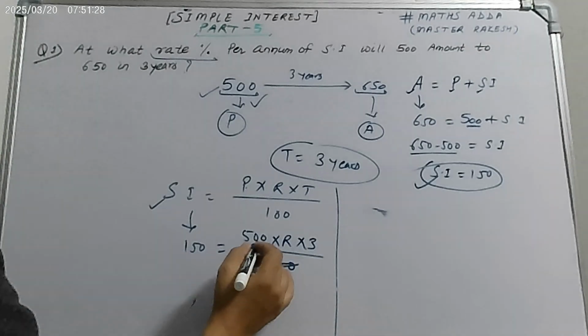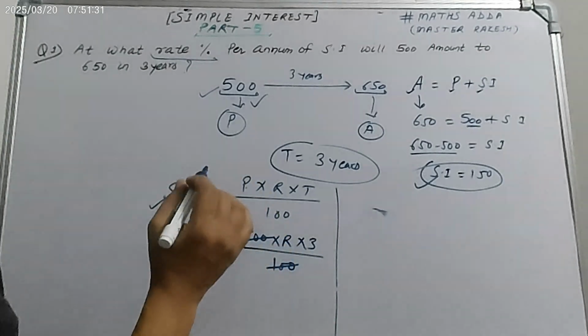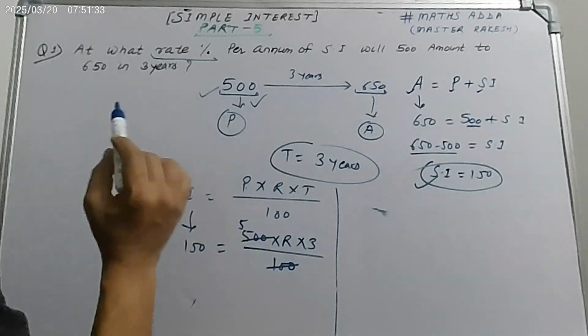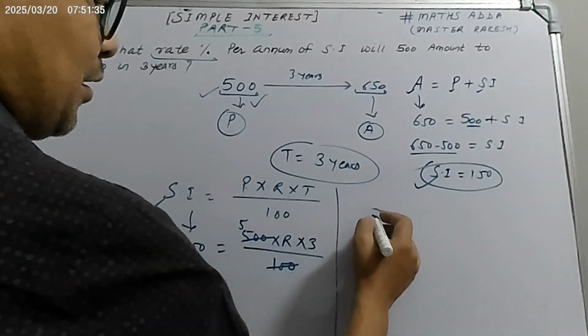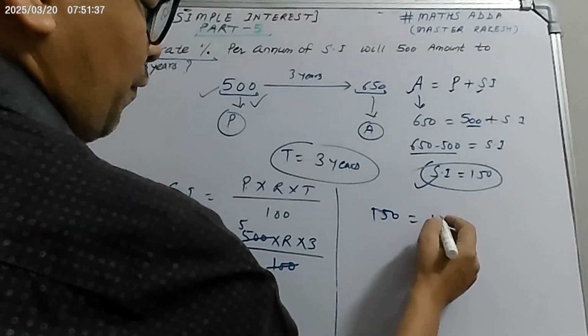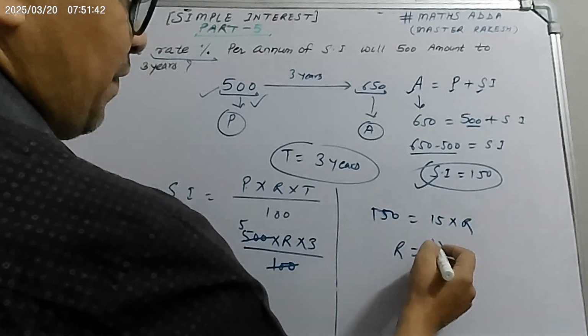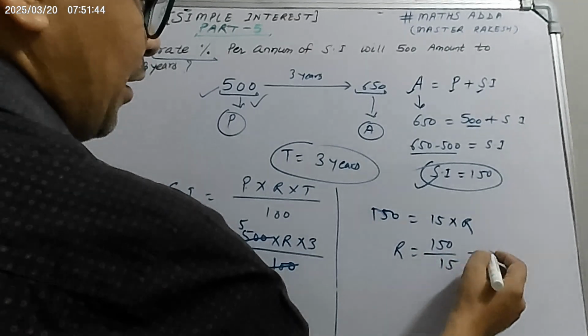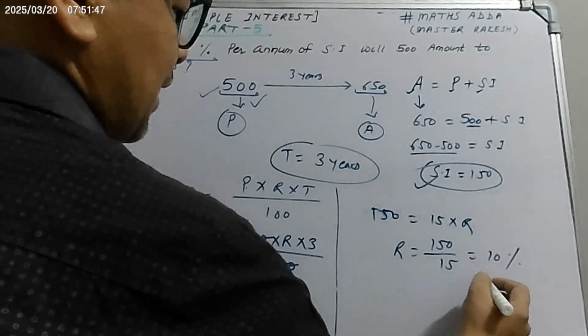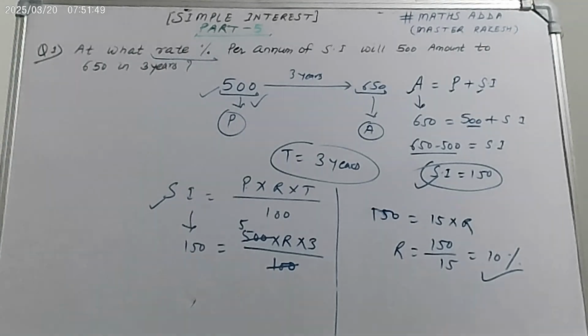Over 100. 5 into 500 cancels, and 5 times 3 is 15, into R. So 150 equals 15 into R. So R equals 150 upon 15, which equals 10%. R equals 10%. So this is the answer. The rate is 10% per annum of simple interest.